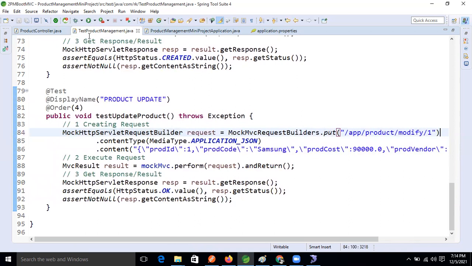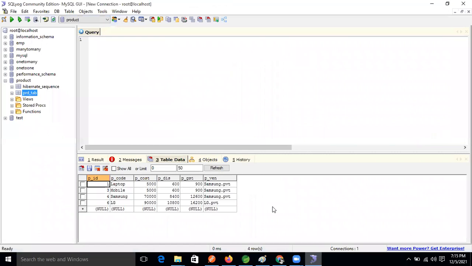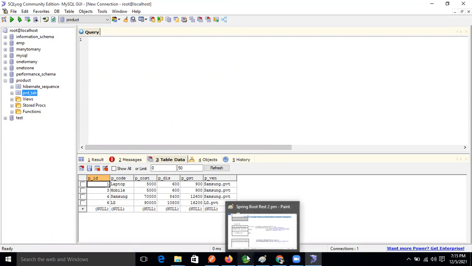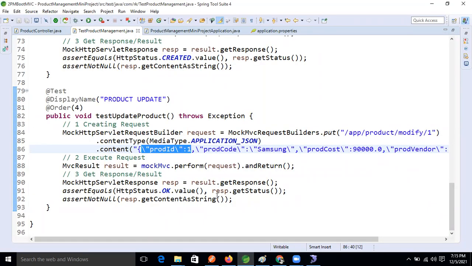Now ask your doubt. What is your doubt now? If we want to modify, it means put the data, right? Sir, please go to the database once. Samsung is there, sir, the first one. Laptop is there as well, and the price of Samsung is 11,000. We change it to 9,000.